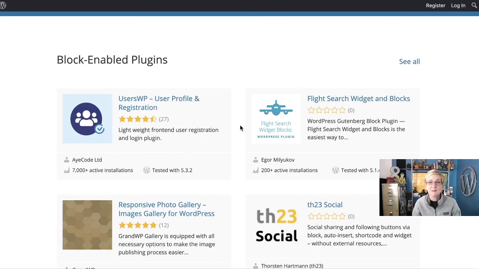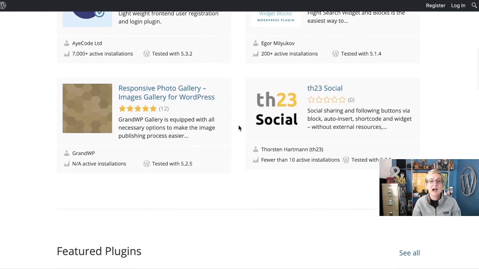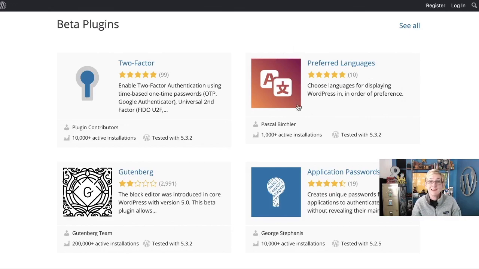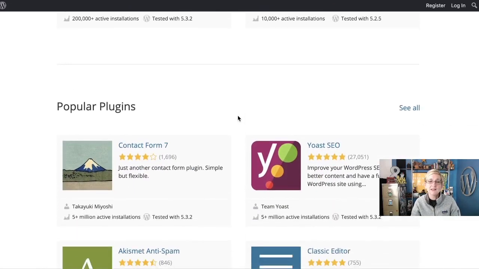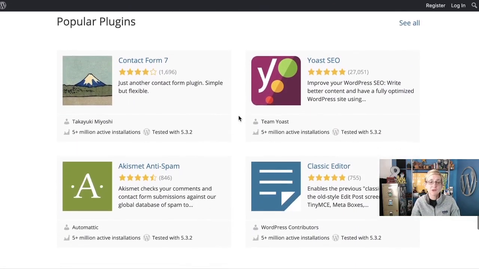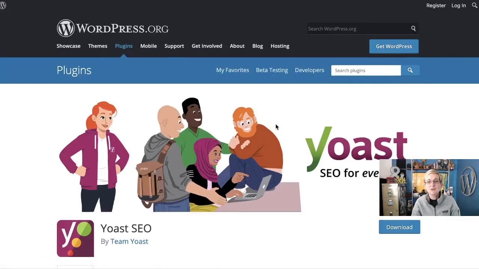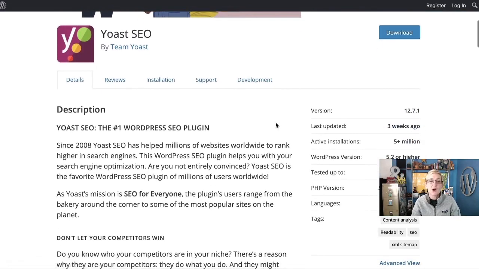All sorts of things can be added to your site in just a couple of clicks. This one right here is Preferred Languages, allowing you to change languages for WordPress. That's pretty cool, right? Choose your certain language and translate your whole website. All sorts of different options are inside of the plugins repository, and you can access these from the dashboard of your WordPress website. In just a couple of clicks, you're clicking to install, and you're able to use all sorts of functions. This is one of my favorites.